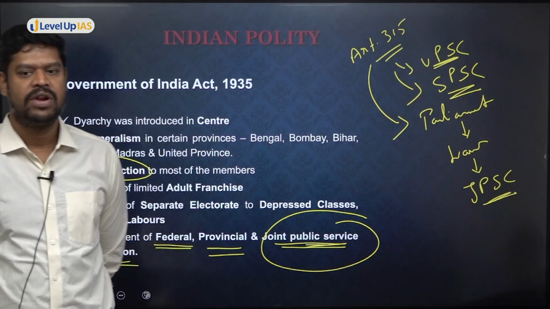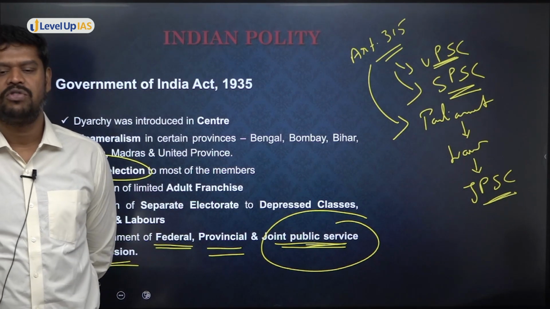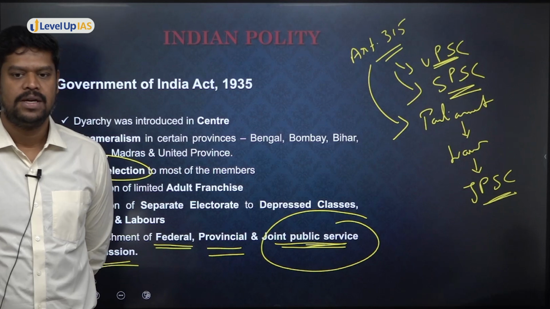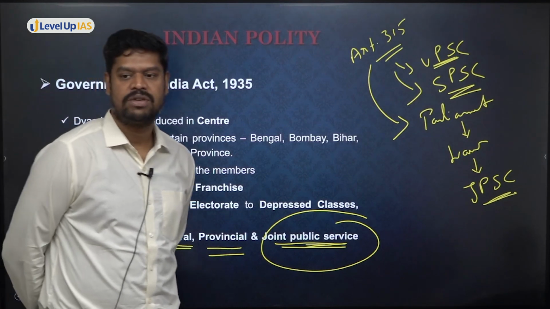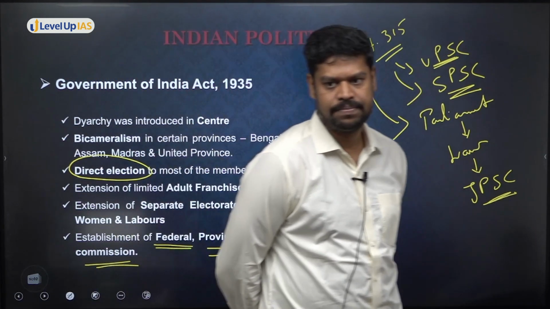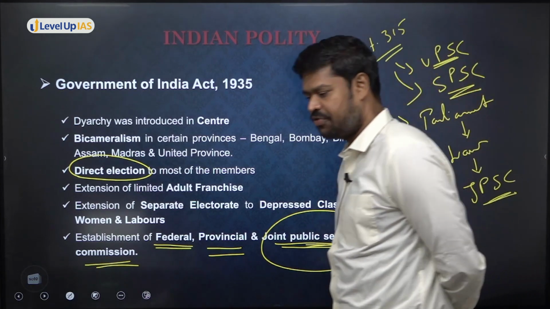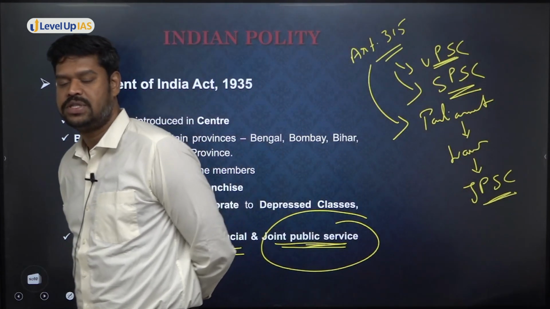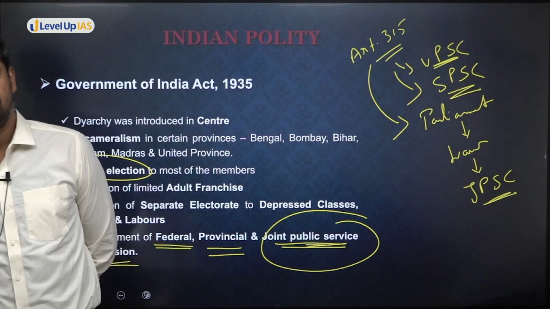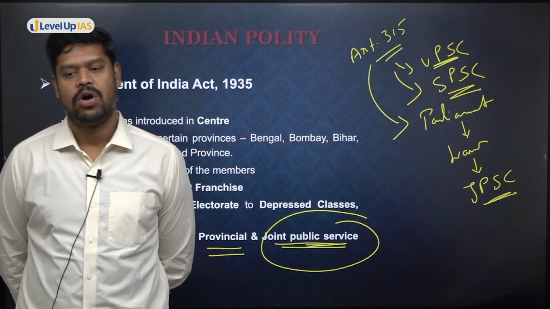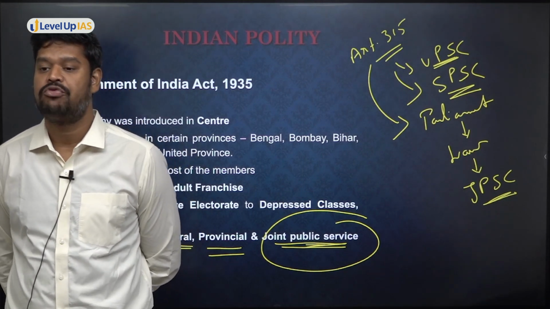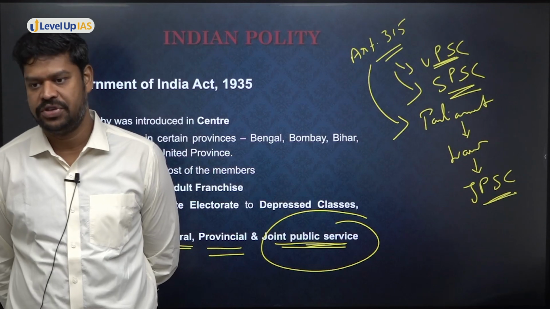But from where have you taken all these things? From the Government of India Act 1935. So what are the major provisions of the Government of India Act 1935? First of all, the All India Federation. Second, diarchy was abolished in the provinces, so provincial autonomy is an important feature.